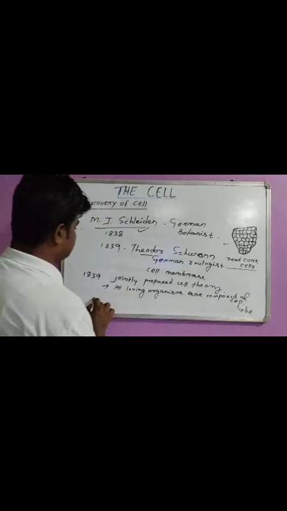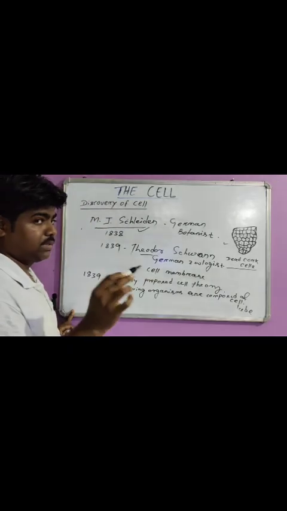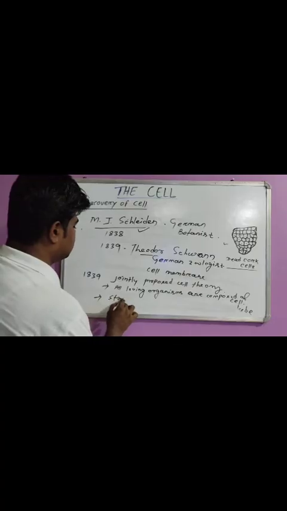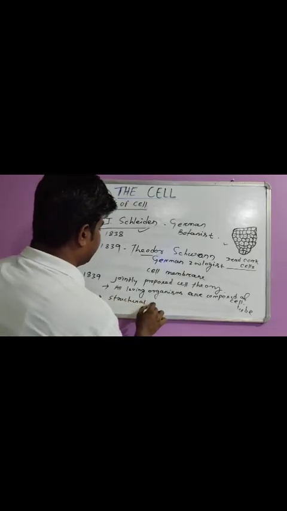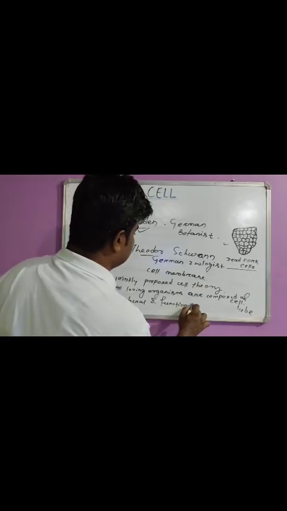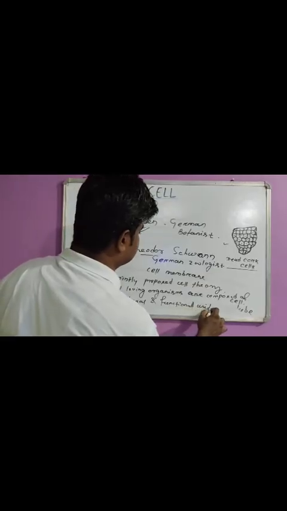And second, the cell is the basic structural and functional unit of living organisms.